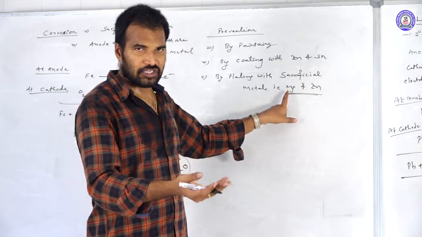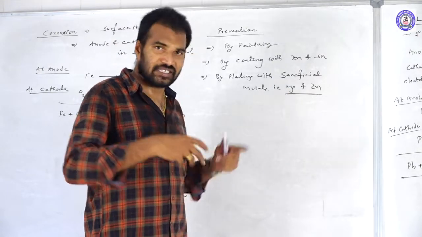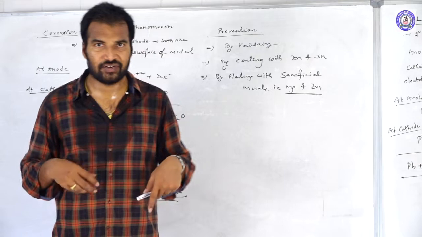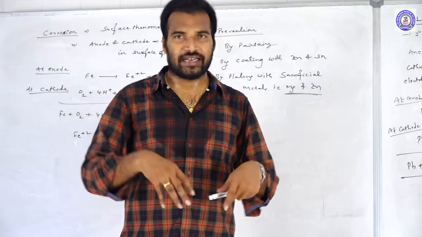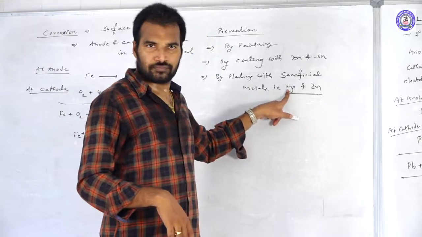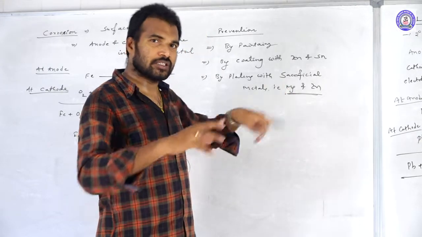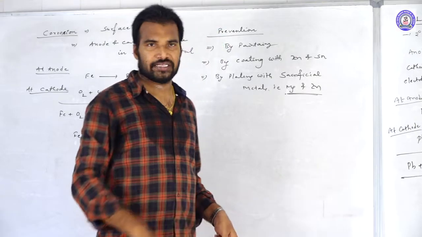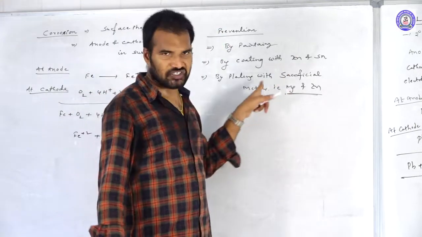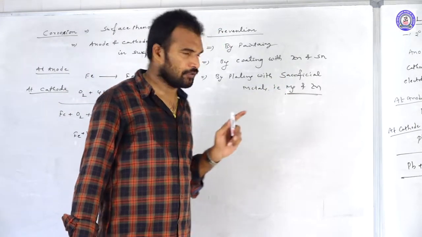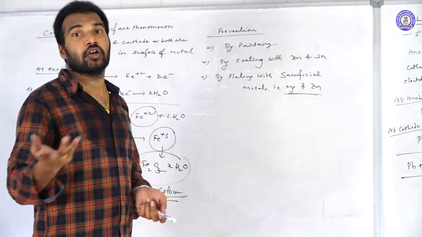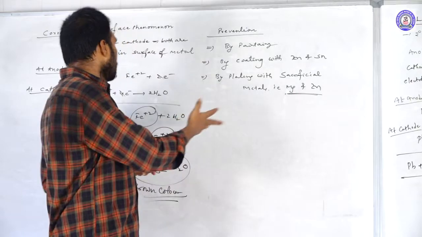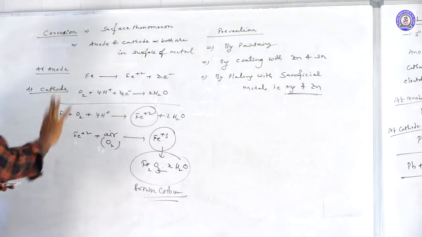How does it prevent? It is a sacrificial metal. Before the iron rusts, it comes forward and sacrifices its life, meaning it rusts first. After the complete rusting of the magnesium, thereafter the rusting of iron will take place. That is why we call these sacrificial metals, like magnesium and zinc. And also by coating with bithione. So these are all prevention methods of corrosion.